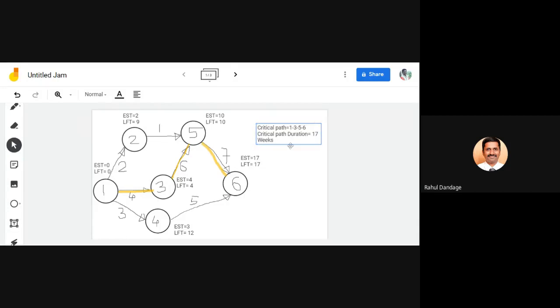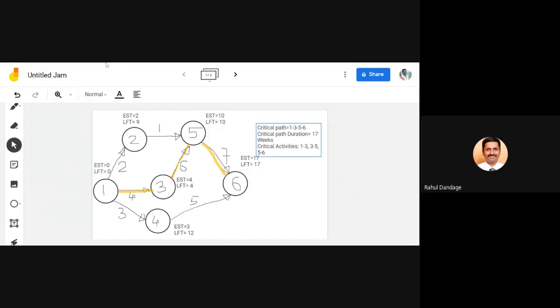Okay. And critical activities are 1 to 3. That is activity number 1, 3 to 5, and 5 to 6. These are the 3 critical activities.